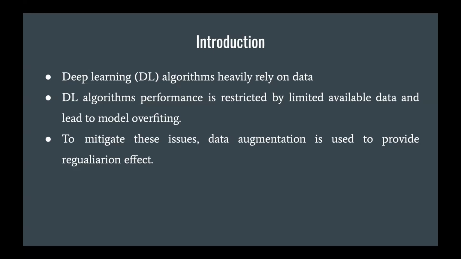To cope with these issues and reduce the gap of these limitations, data augmentation was used to give a regularization effect. You can assume, let's say when we are a child at the age of 5 years, the first time you see a dog, the next time a dog comes, it's very difficult to recognize.